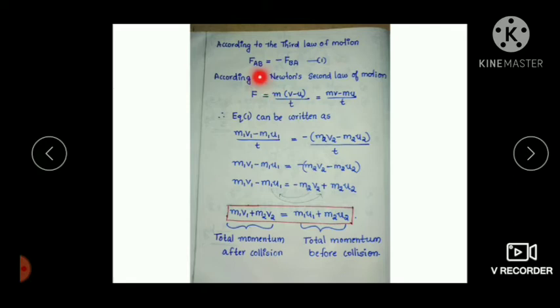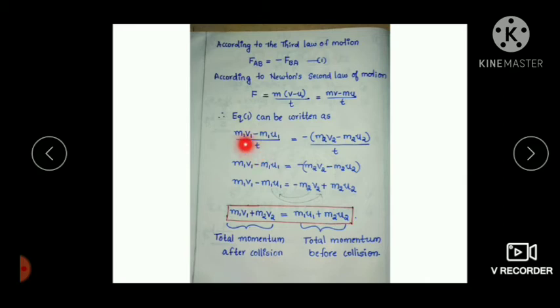That is FAB is equal to, FAB means what? Force exerted on the object A by B. That means the final momentum of the ball A is m1 v1 minus the initial momentum m1 u1, divided by t.